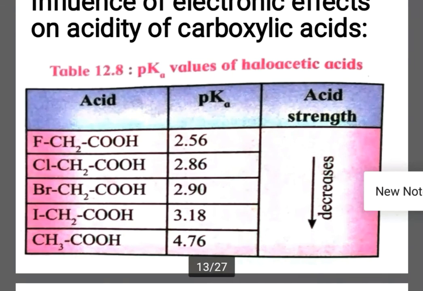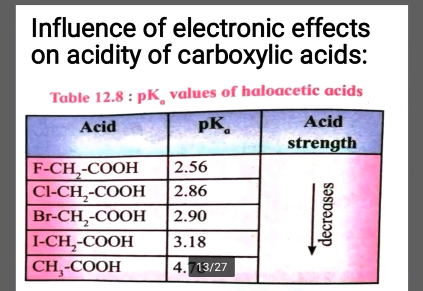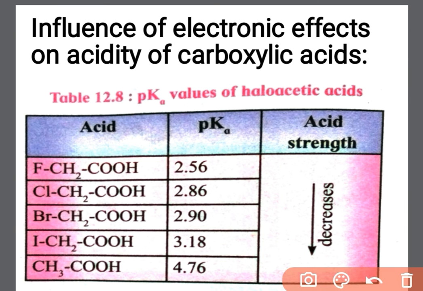influence of electronic effects on acidity of carboxylic acid. So all the carboxylic acids do not have the same pKa value. Now what is pKa value? See, this is the table in which you can see this word pKa value. Okay, so what is pKa value? pKa is the negative log of the acid dissociation constant, or Ka value. It is one of the methods used to indicate the strength of an acid. You just remember that pKa or Ka are the factors which indicate the acid strength.